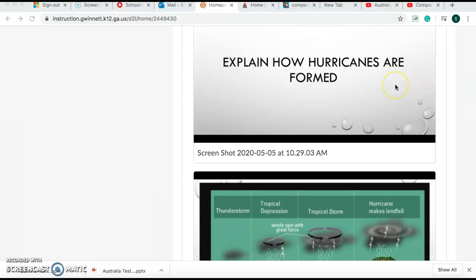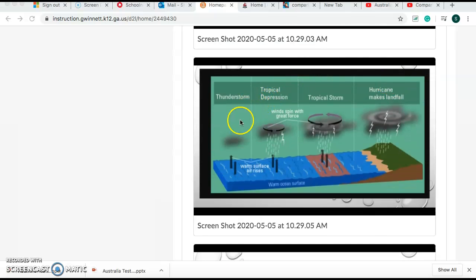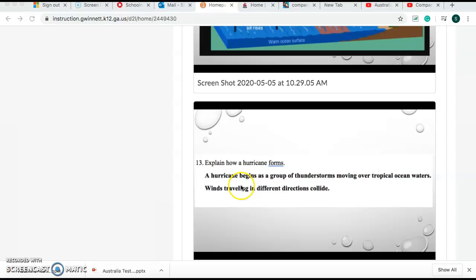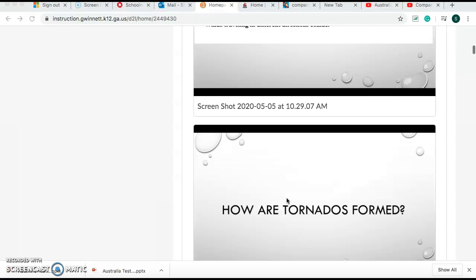Explain how hurricanes are formed is the next question. I kind of showed you guys a thunderstorm start and it turns into a tropical depression. What I really want you guys to know is that it is over ocean water, okay? That is how a hurricane is formed. Always formed over the ocean. Hurricanes do not form over land, guys, only over the ocean.